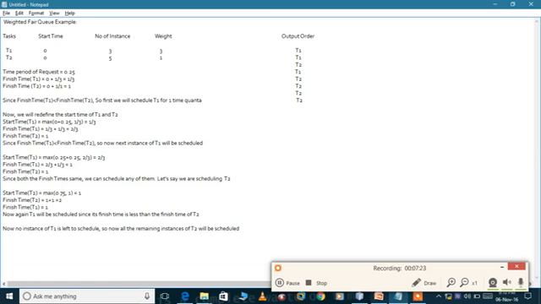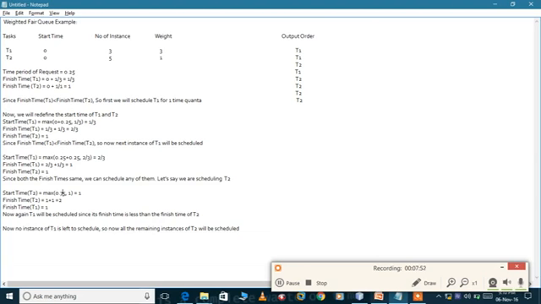So the max of it is 1, and the finish time of T2 will be 1 plus the same 1, quantum upon weight, which is 1 only, so it is 2. The finish time of T1 is 1. So again T1's finish time is less than T2's finish time, so we'll schedule T1 now, which is written here.